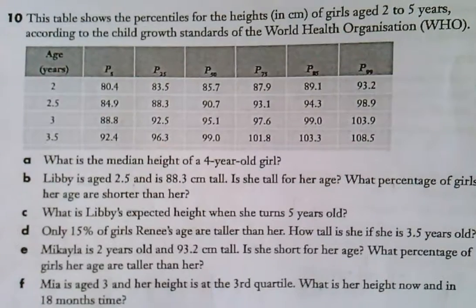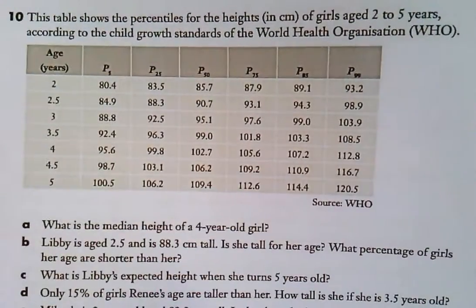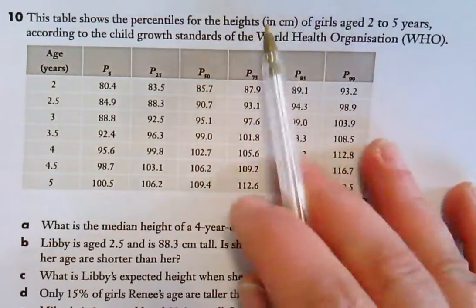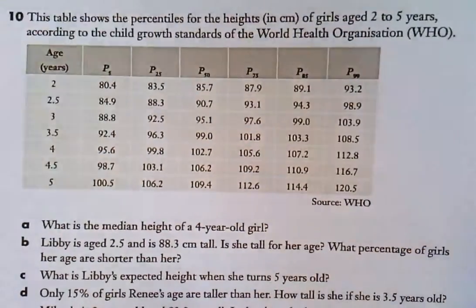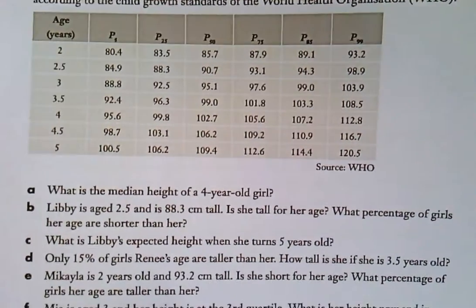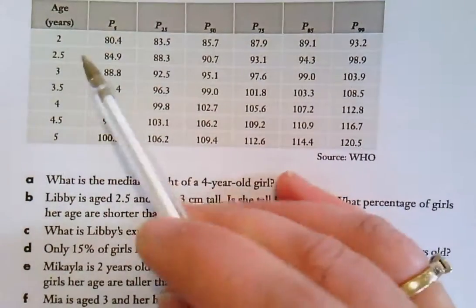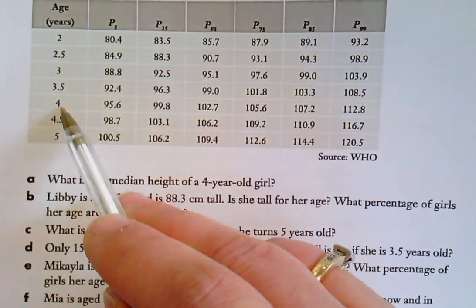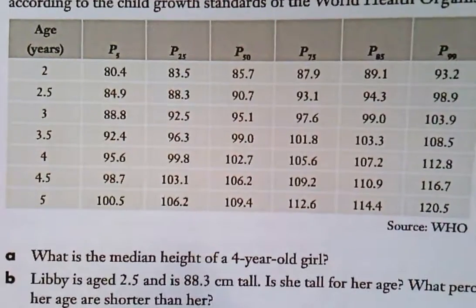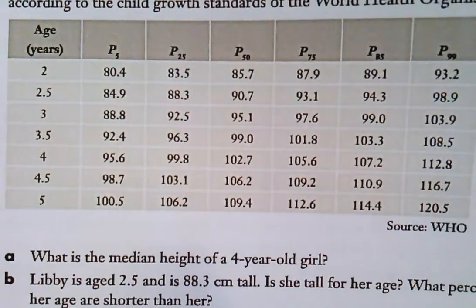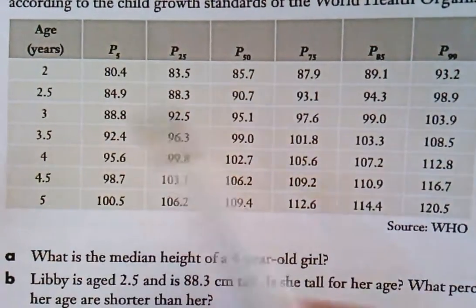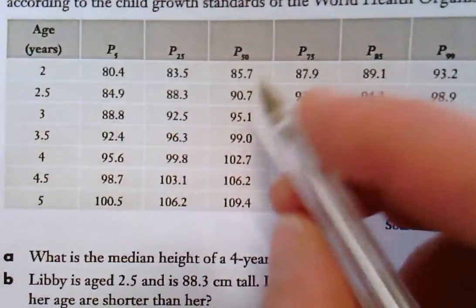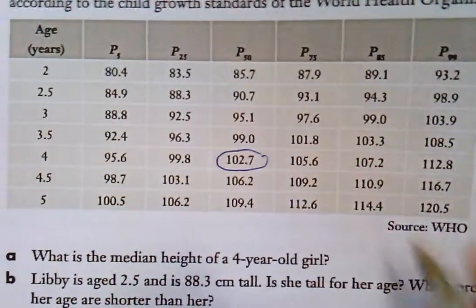Oh, table's cut off. Okay. Question 10. The table shows the percentiles for the heights in centimetres of girls aged 2 to 5 from child growth standards. So, the median height for a 4-year-old girl. What's that? 4-year-old girl, P what for median? P50. It's 102.7